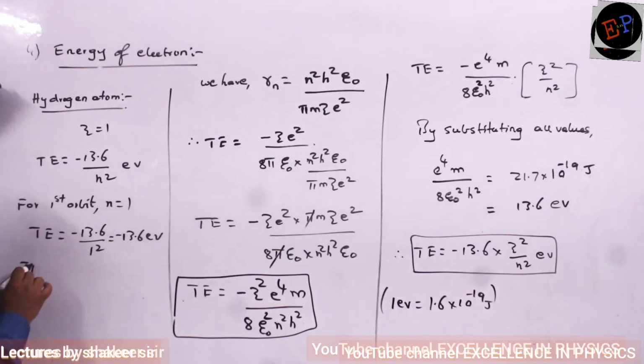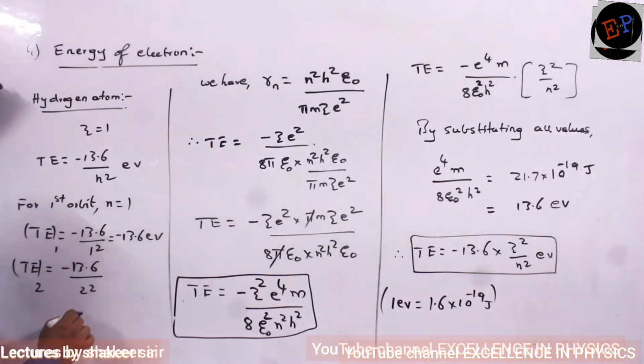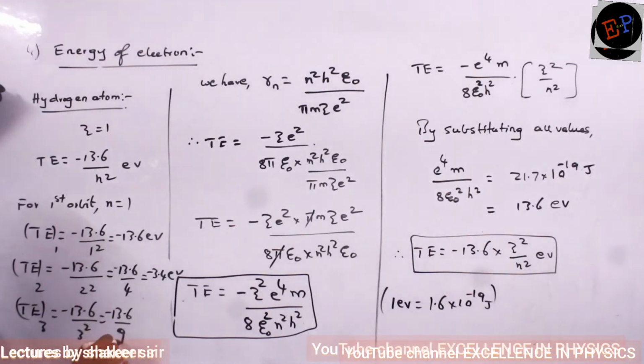Similarly, energy of electron in second orbit is how much? Minus 13.6 divided by, this is first orbit, this is second orbit, so divided by 2 square. Minus 13.6 divided by 4. It is nearly minus 3.4 electron volts. Similarly, total energy for third orbit is how much? Minus 13.6 divided by 3 square. So minus 13.6 divided by 9, it is nearly minus 1.51 electron volts.